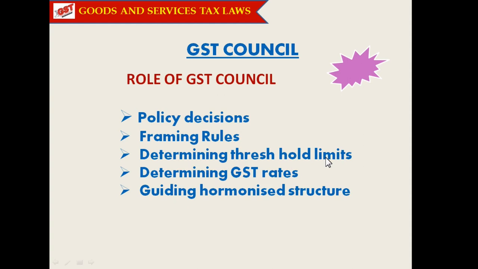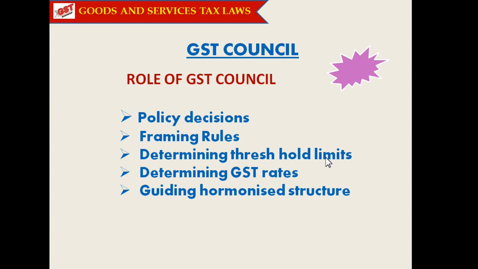Threshold limits means, for registration, the Act contemplates that if a person's annual turnover is above 20 lakhs, then he has to necessarily register under the Act. Likewise, some threshold limits are contemplated under the Act, and the GST Council recommends them.